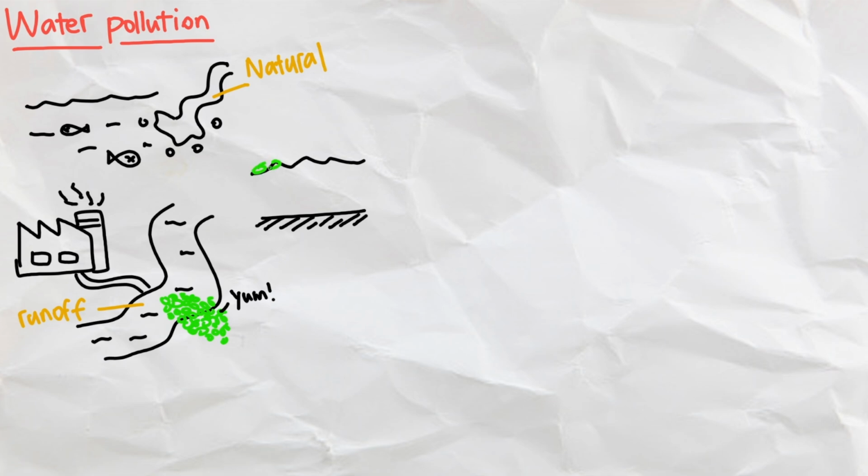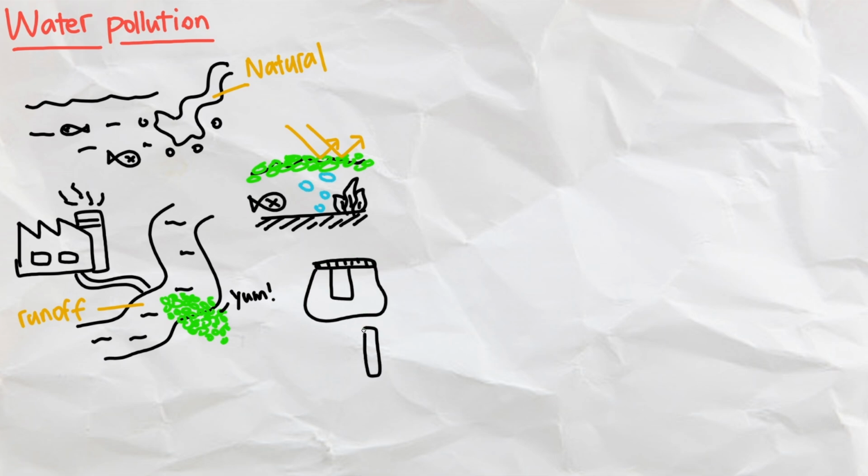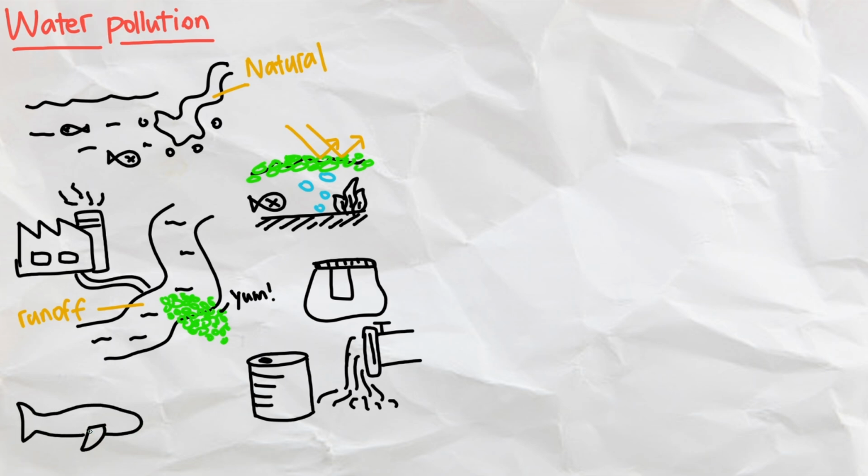These blooms prevent sunlight from reaching the plants below and take up a lot of oxygen, suffocating the fish swimming beneath them. Some other runoffs include fertilizers from agriculture, sewage systems, and just straight up oil spills in the middle of the ocean, suffocating many marine creatures in the process. Ingesting those pollutants not only makes the marine animals sick, it also makes us sick as we eat them.